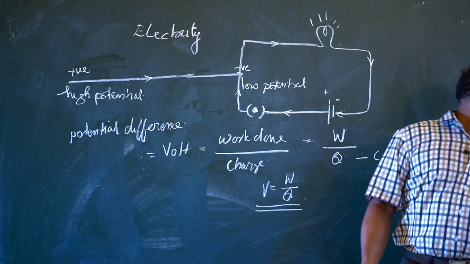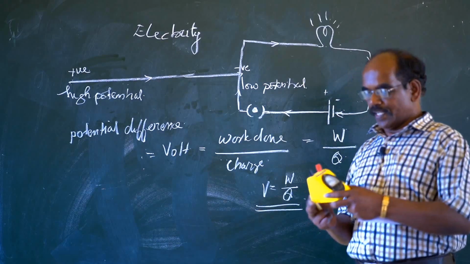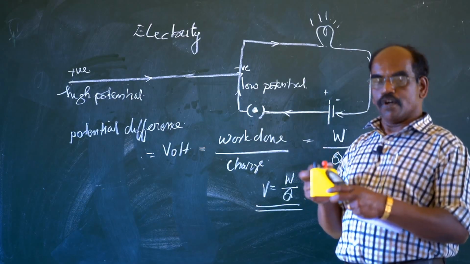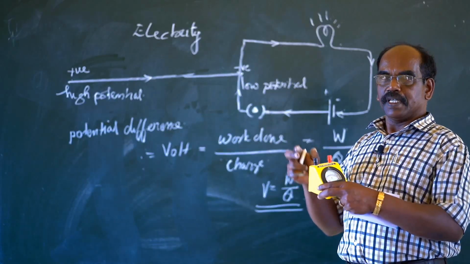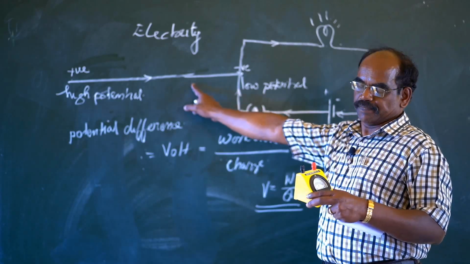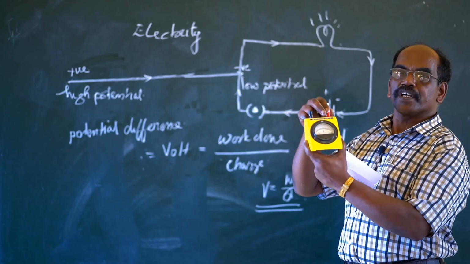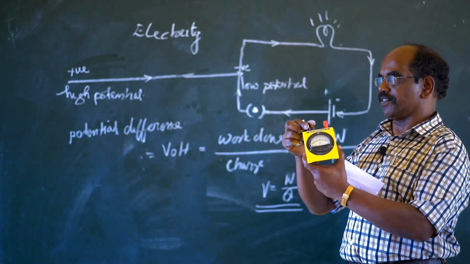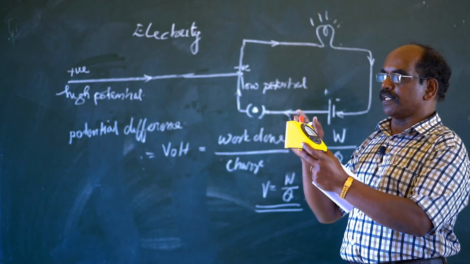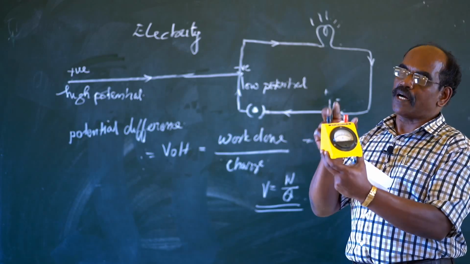And this potential difference can be measured using a voltmeter. The voltmeter is connected in the circuit, and this voltmeter has a positive terminal and a negative terminal. The potential difference is measured by the voltmeter, and it is connected in parallel.